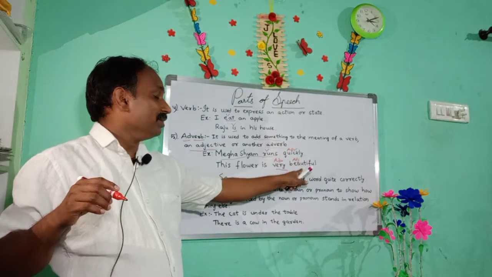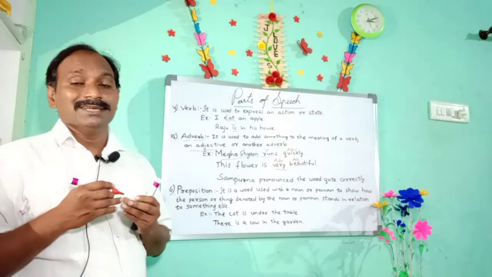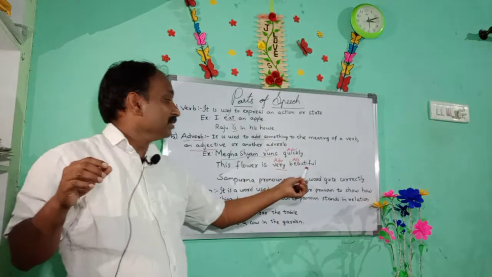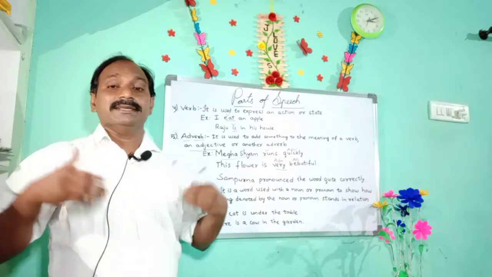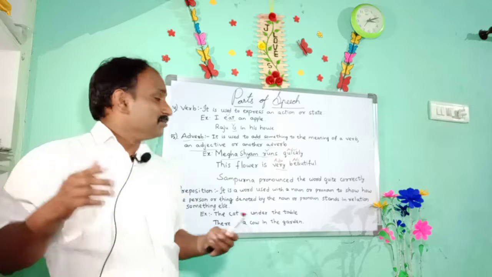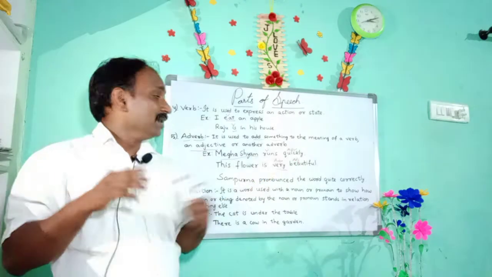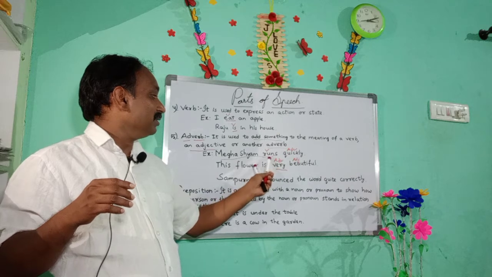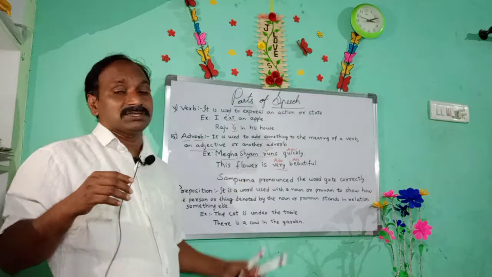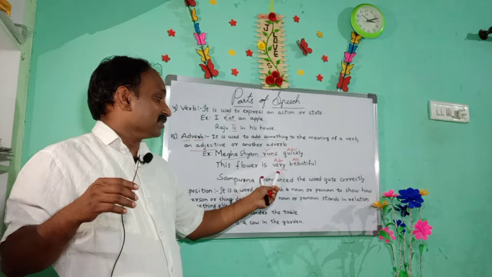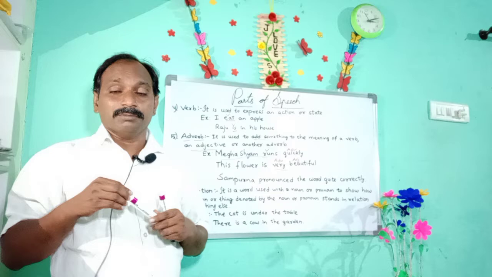So it is modifying the adjective. It is used before the adjective to modify it, so it can describe the adjective. Sometimes adverbs can be used to describe adjectives. In the first sentence it describes the verb, and in the second sentence this adverb is modifying the adjective.